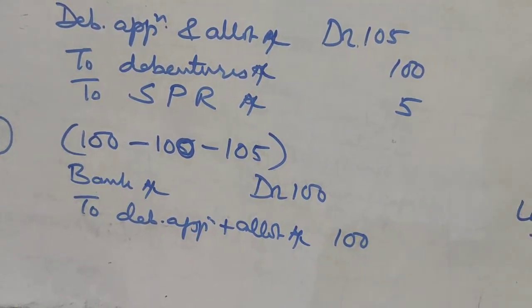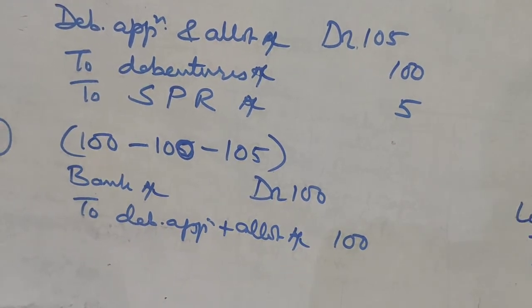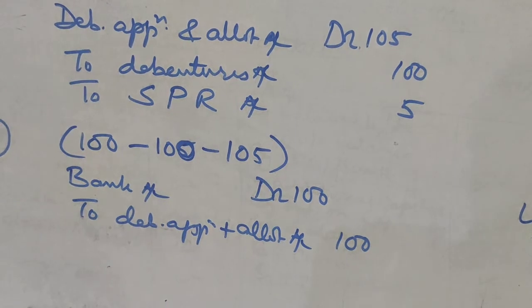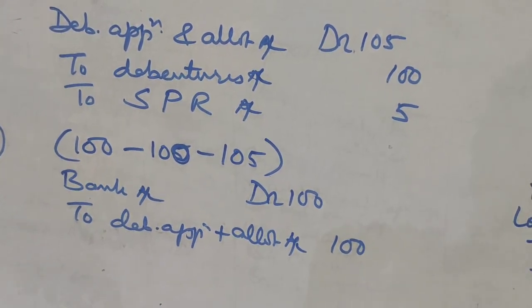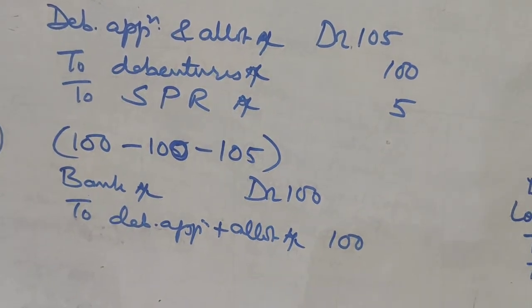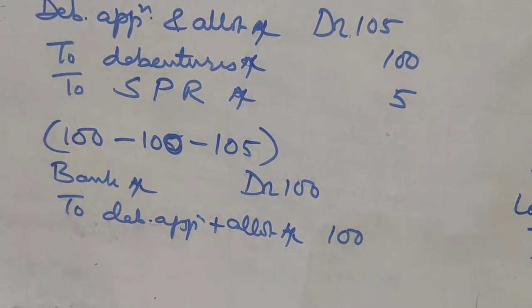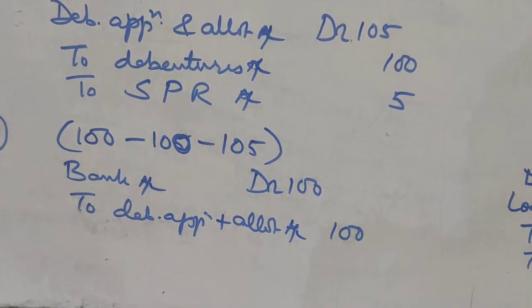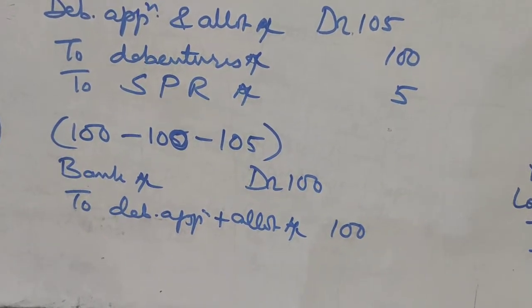That means the person who is applying for the debenture will pay 100 rupees to the company but he gets back 105 after the maturity time period of the debenture. So in this case, the company is paying 5 rupees extra at the time of redemption.